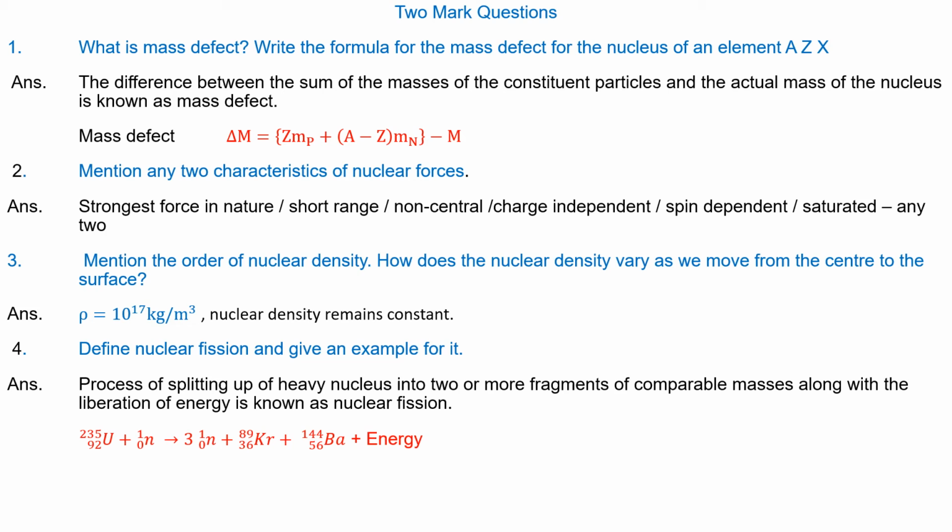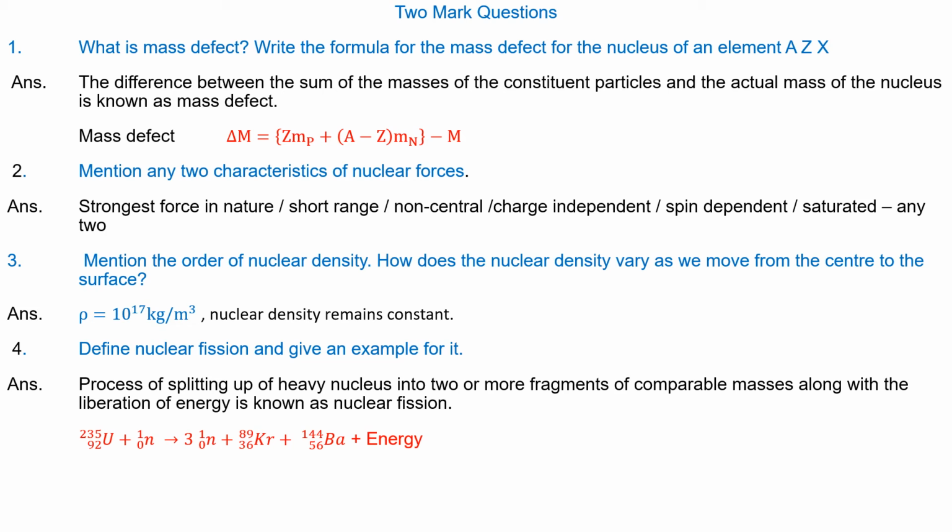Question number 4. Define nuclear fission and give an example for it. Answer. The process of splitting up a heavy nucleus into two or more fragments of comparable masses along with the liberation of energy is known as nuclear fission.